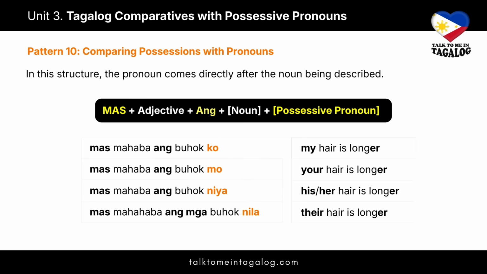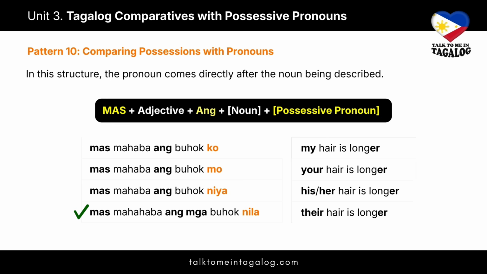Let's put them into the pattern. Notice how the pronouns stay tucked right behind the noun. Mas mahaba ang buhok ko, meaning my hair is longer. Mas mahaba ang buhok mo. Your hair is longer. Mas mahaba ang buhok niya. His or her hair is longer.